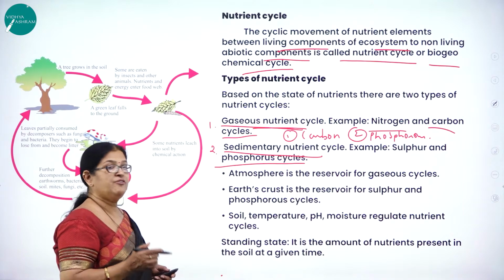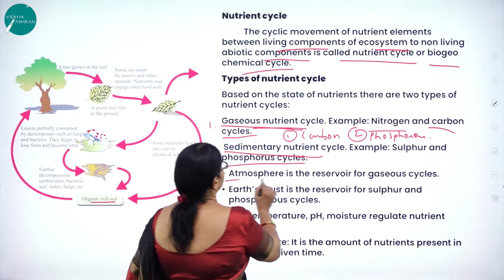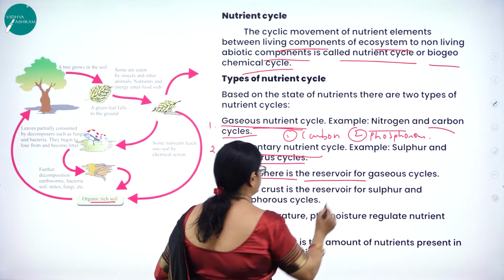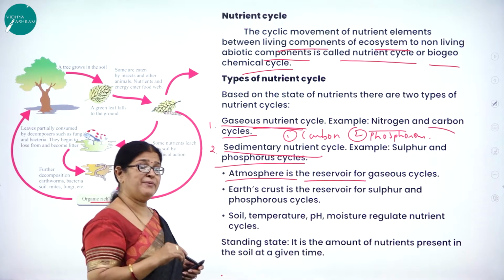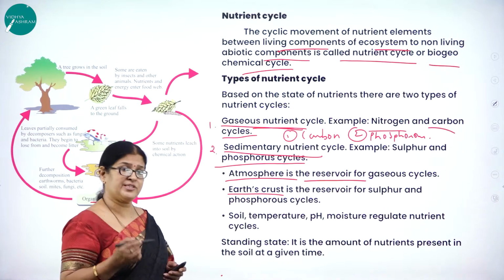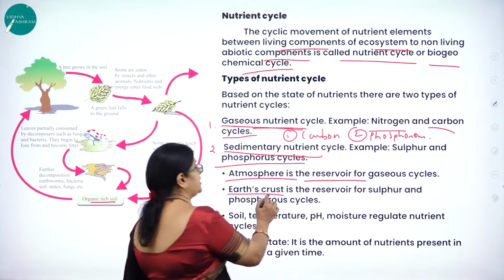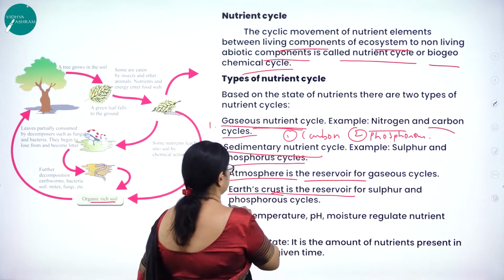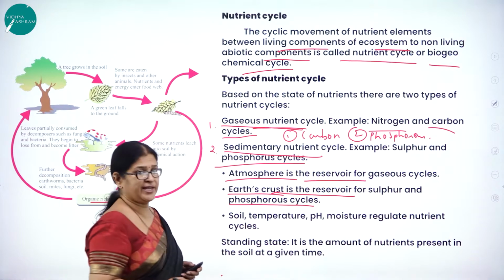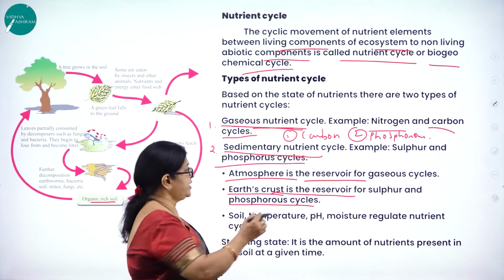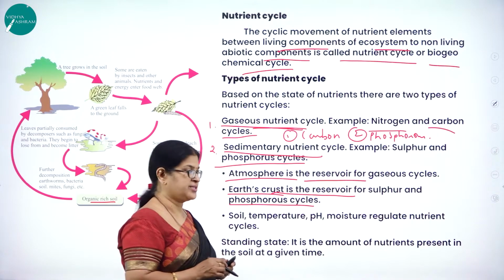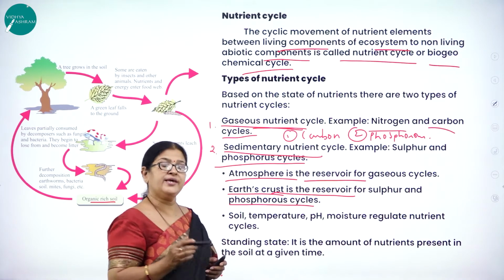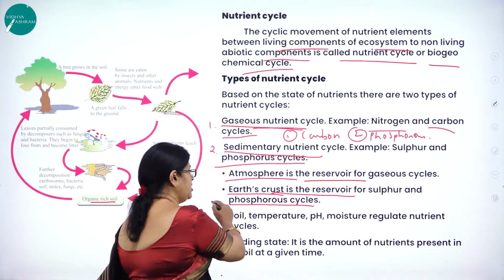As I said, for carbon cycle, that is for gaseous cycle, atmosphere is the reservoir. For sedimentary cycle, we find that the Earth's crust is a reservoir for sulfur and phosphorus cycle.